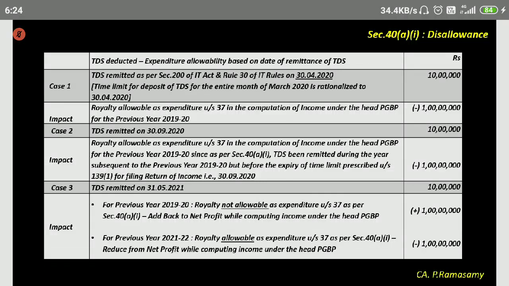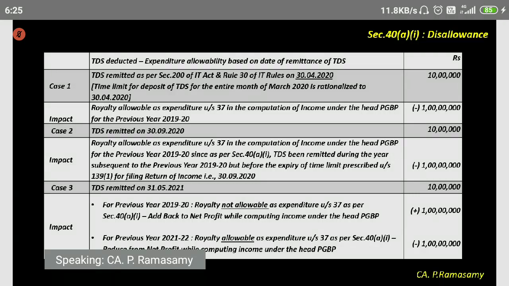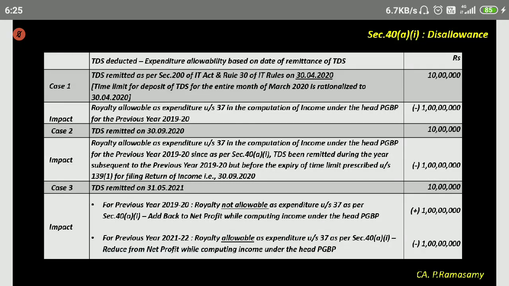This is one disallowance which I wanted to say. This is with respect to payments made to persons outside India. Where payment is made to a person outside India, the TDS disallowance provision is section 40(a)(i). Sometimes we say 40AI also. It is 40 clause A, subclause 1. Now I'm going to 40(a)(ia).